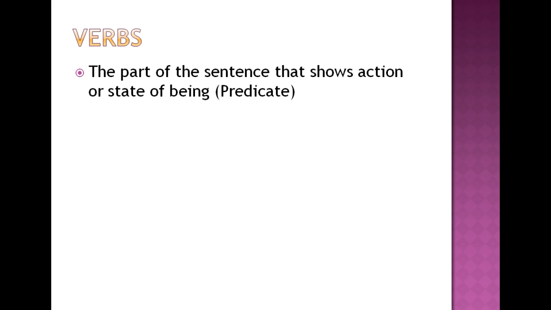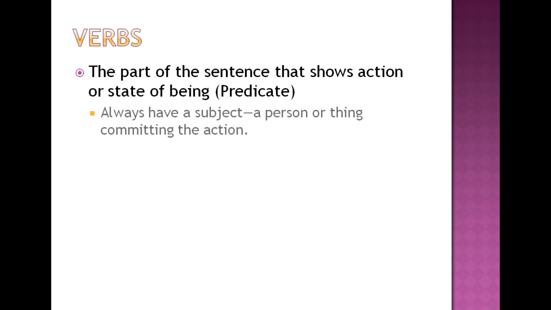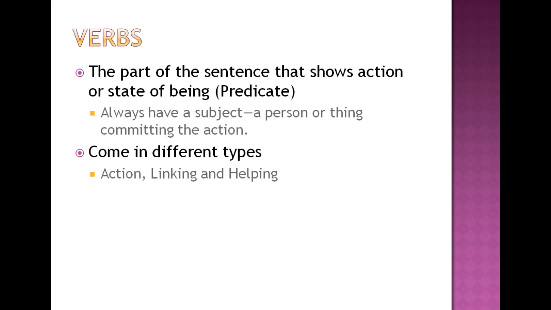Verbs are the part of the sentence that show an action or state of being. This is otherwise known as the predicate. You always have a subject with a verb. A subject is a person or a thing who is committing the action or who has the state of being that's being described. Verbs come in different types.